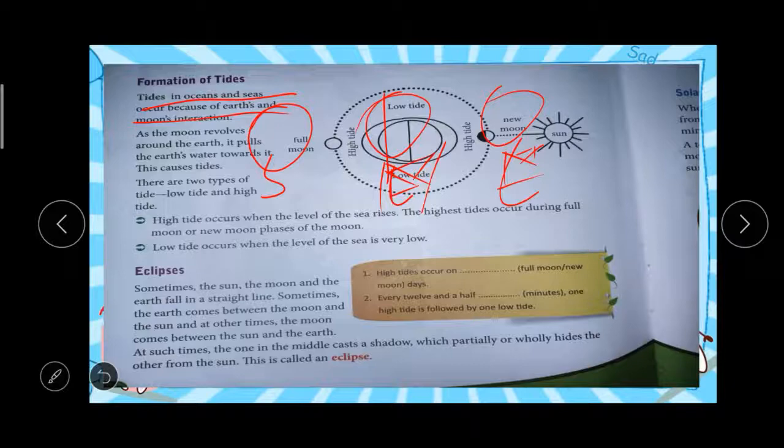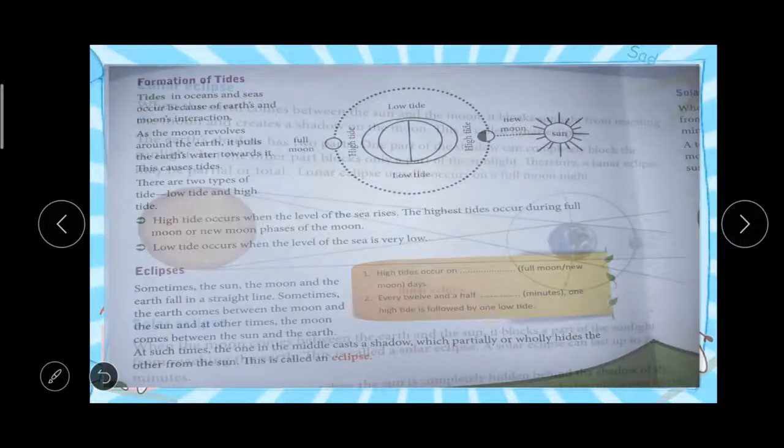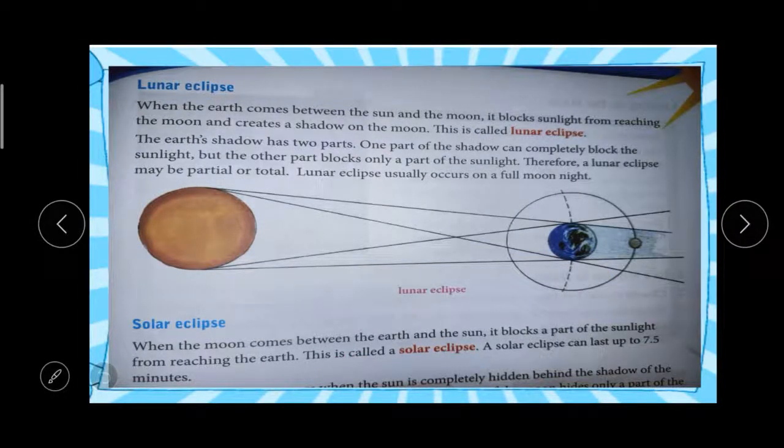The moon will stop the light of the sun from reaching the earth. Sometimes the moon will partially hide the sun, sometimes it fully hides the sun, so that is called an eclipse.